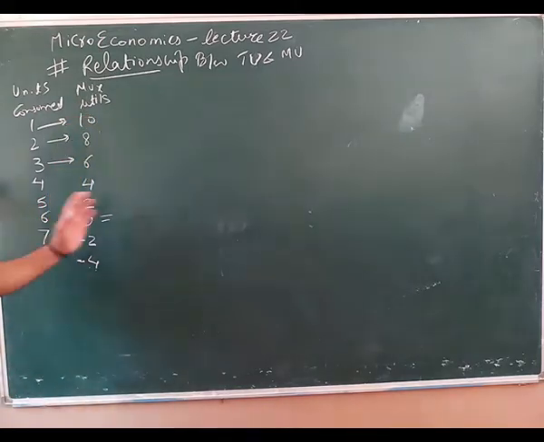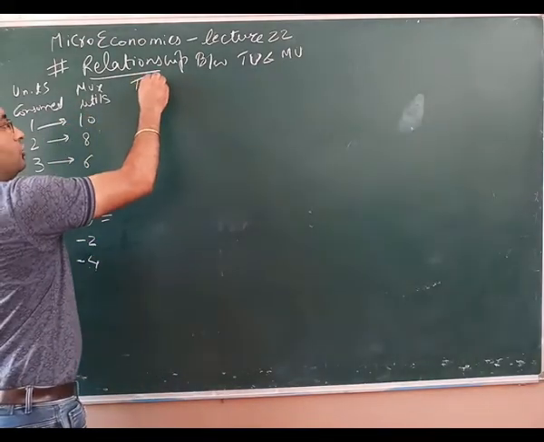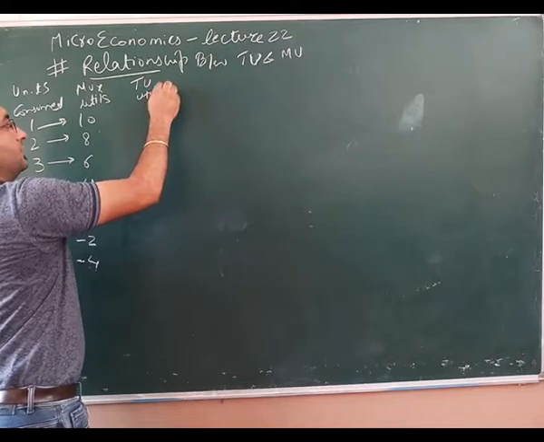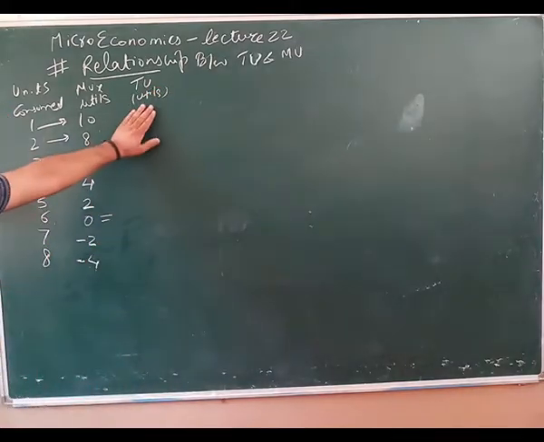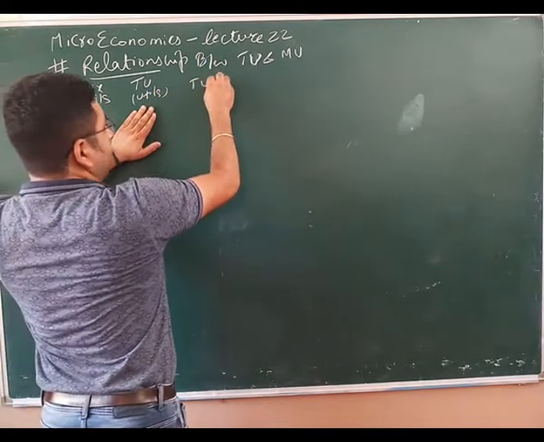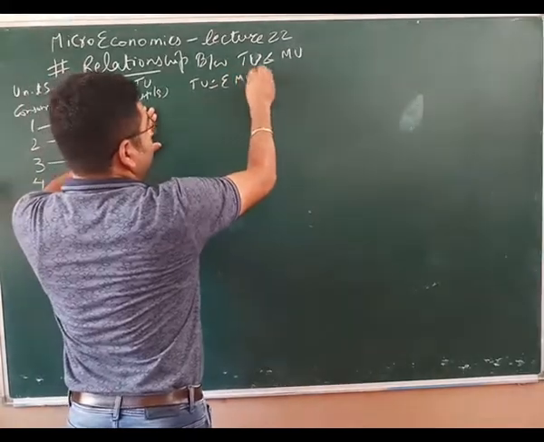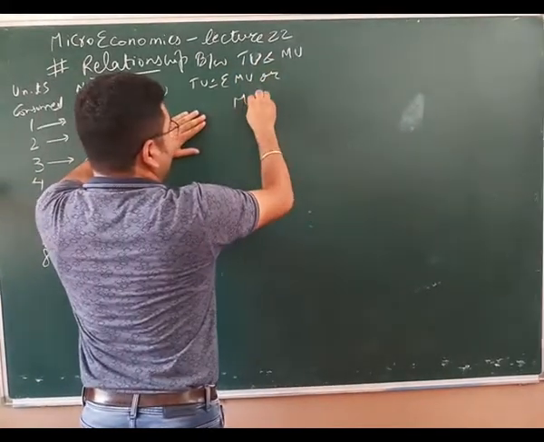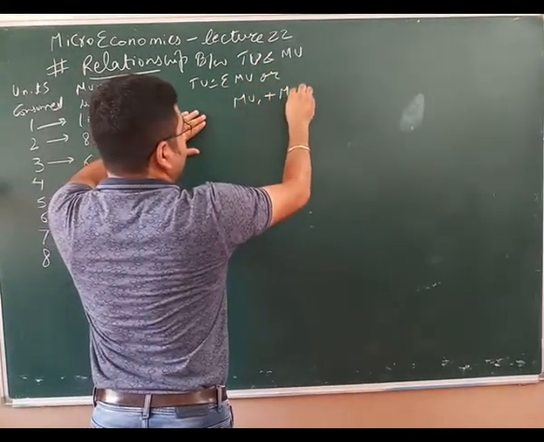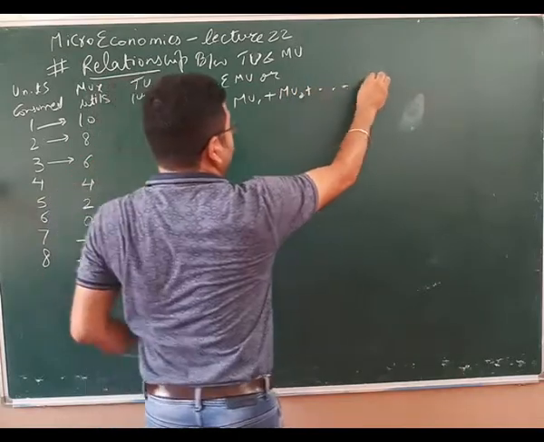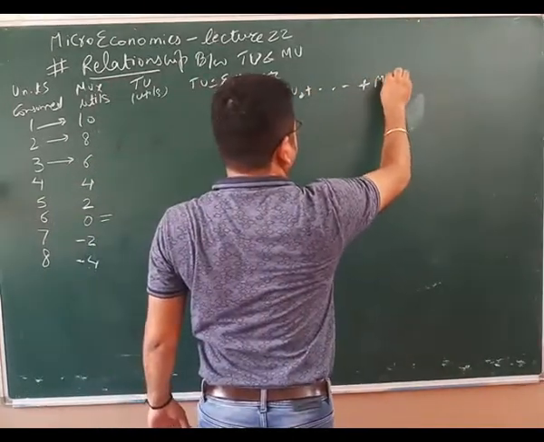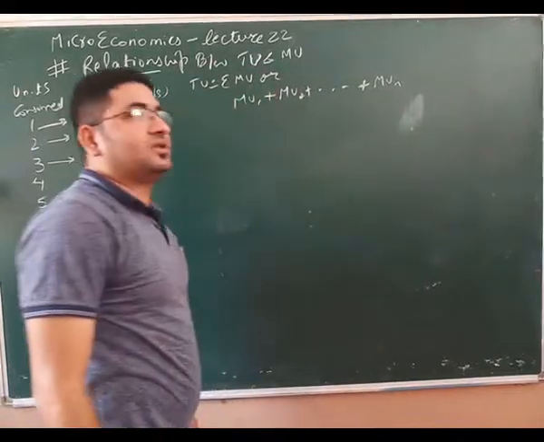And from here we will be calculating total utility in terms of utils. We know TU is equal to summation MU, or MU of first unit plus MU of second unit, likewise MU of nth unit.